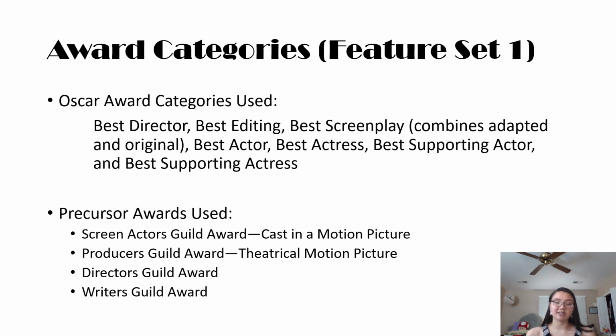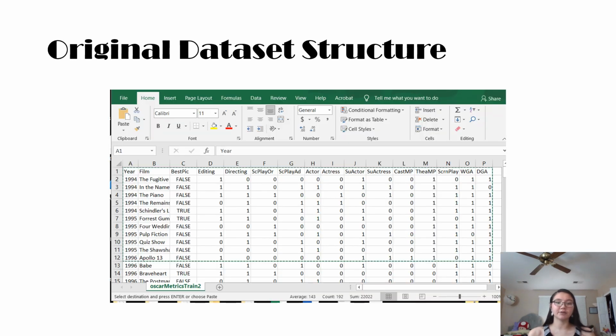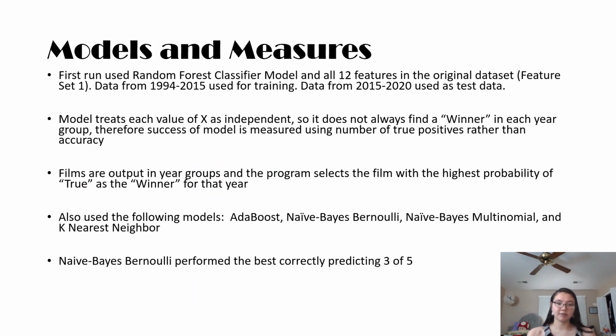The precursor awards I used were the Screen Actors Guild Award for Cast in a Motion Picture, the Producers Guild Award for Theatrical Motion Picture, the Directors Guild Award, and the Writers Guild Award. This is the original dataset structure, and you can see which categories received nominations and which did not. For the first run, I used a random forest classifier model and all 12 features in the dataset. My training set spanned from 1994 to 2015, and the testing set was 2015 to 2020.